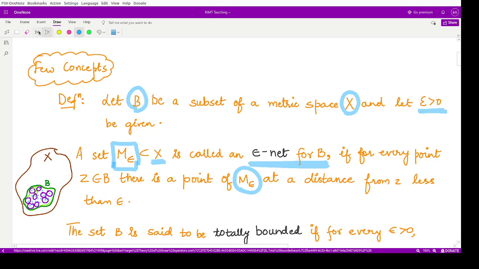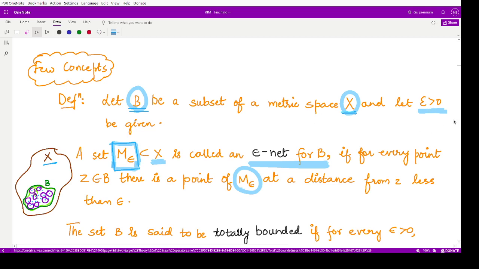For that, I have tried to explain it through an example. Suppose this X represents the given metric space. Corresponding to this metric space, I have a subset B, which I have drawn here by a green line, right? Now the question here is what could be the epsilon net here? What could be M epsilon? Initially we have fixed some distance epsilon.